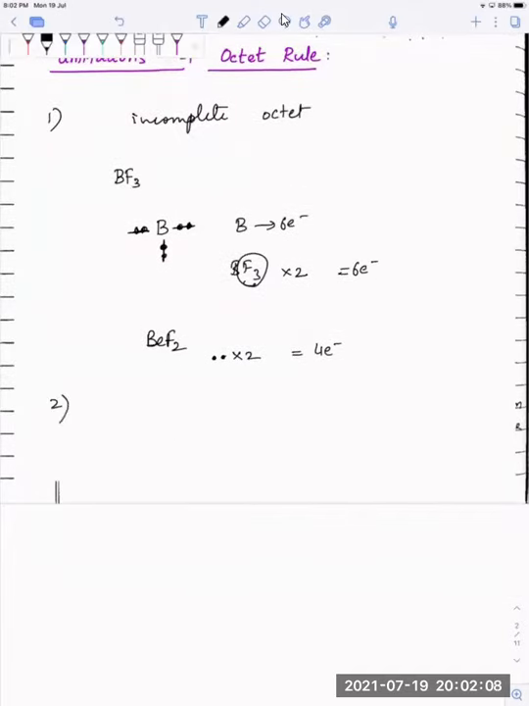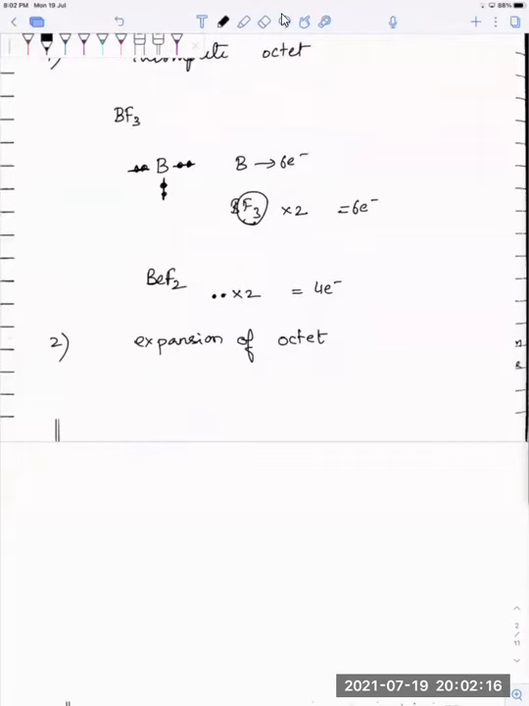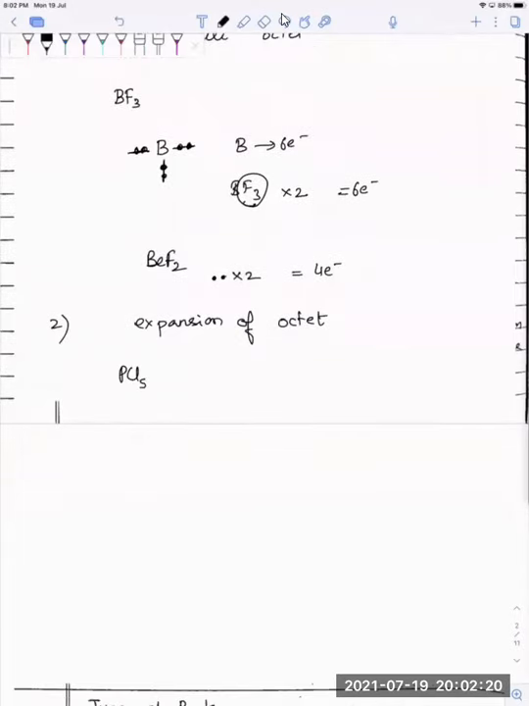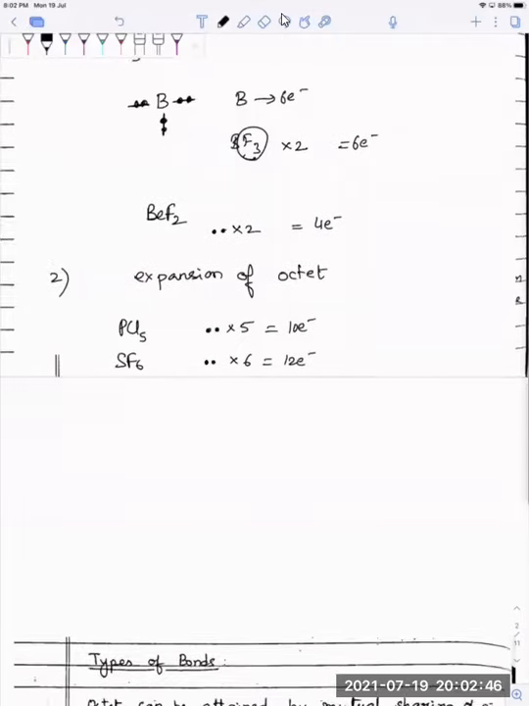Just like you have incomplete octet, you have expansion of octet. Now, what are these expansion of octet molecules? When you take PCl5, phosphorus is sharing 2 electrons with each of 5 chlorines. So this into 5, now you have 10 electrons. I want only 8. Instead, I have expansion of octet, which is 10 electrons. Similarly, if you look at SF6, with each fluorine 2, and you have 6 fluorines, so 12 electrons. So this is all expansion of octet.